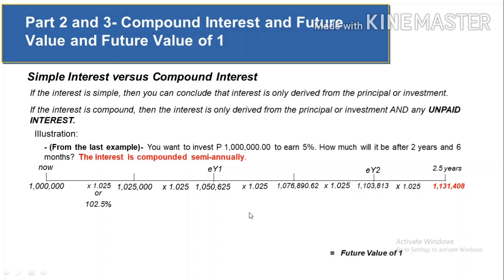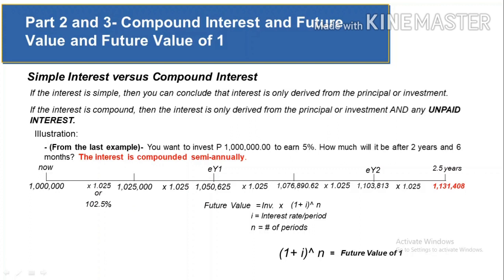What is this? This is simply the formula (1 + i) raised to the power of positive n, where i is the interest rate per period and n is the number of periods. So what will you do with this future value factor? You are just going to multiply it with the investment and then you're gonna get the future value of the investment. Or stated differently, future value = investment times (1 + i)^n, or future value of 1.